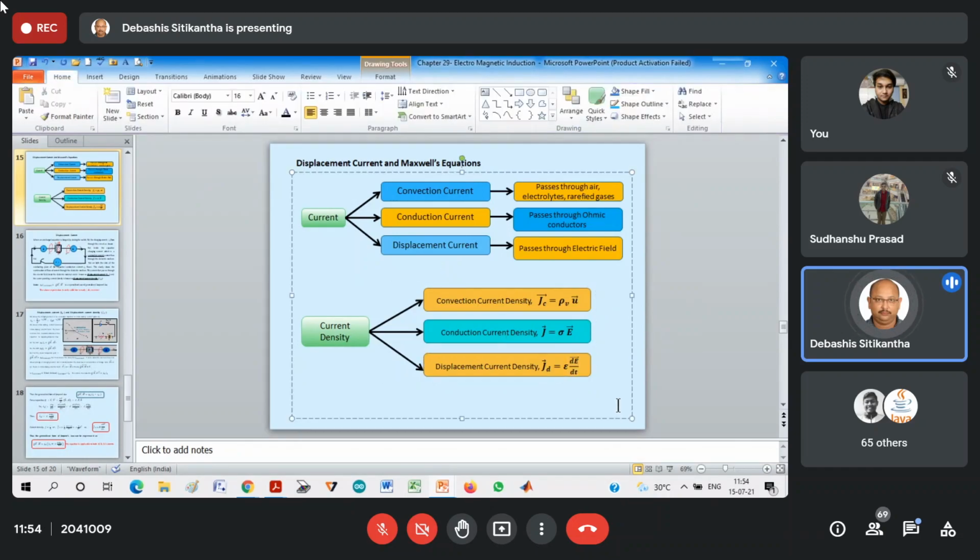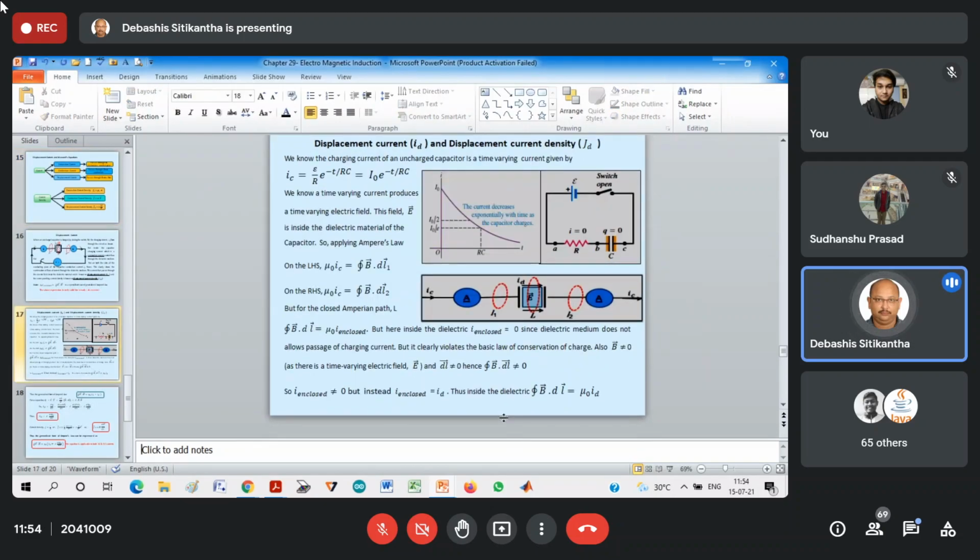Okay, so in this way every expression is now complete. Everything regarding this displacement current and displacement current density is now over.